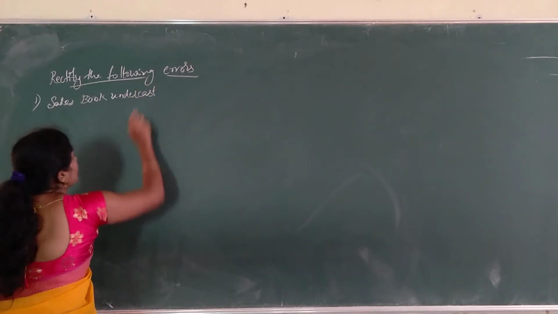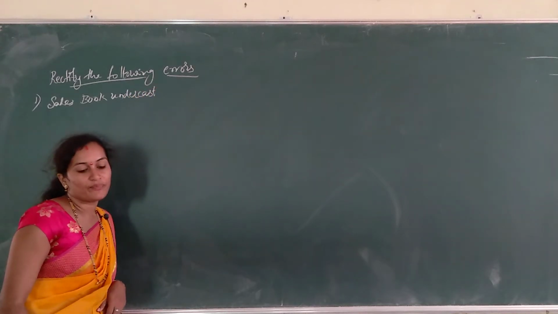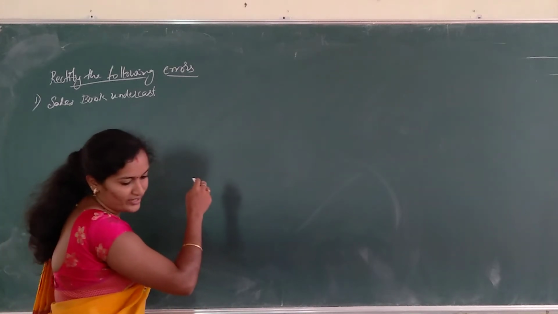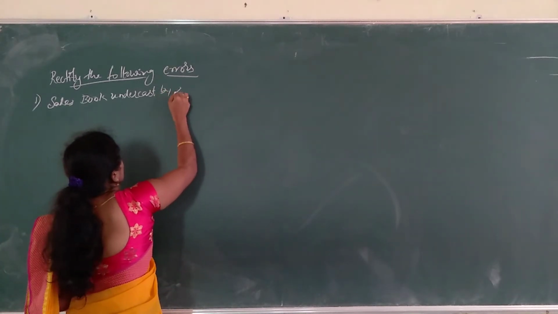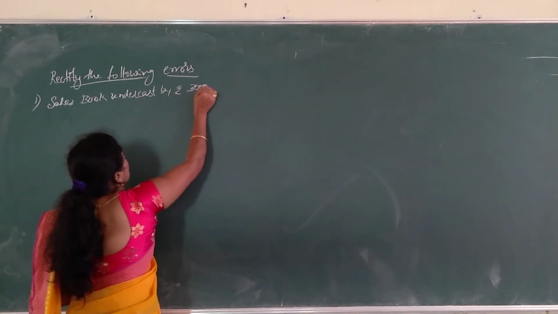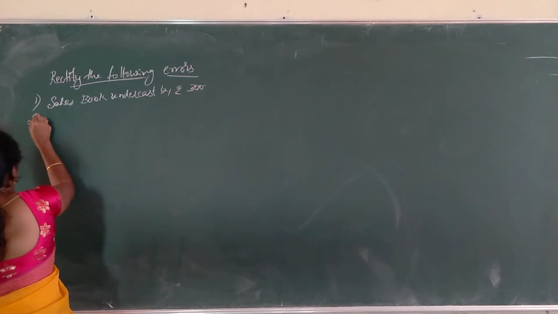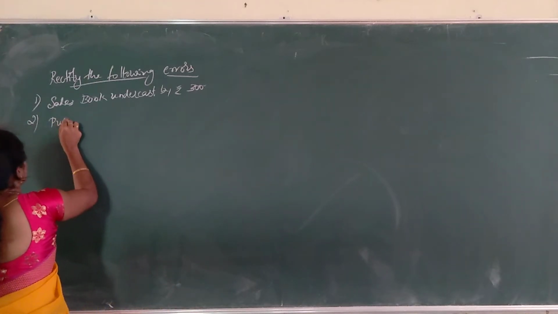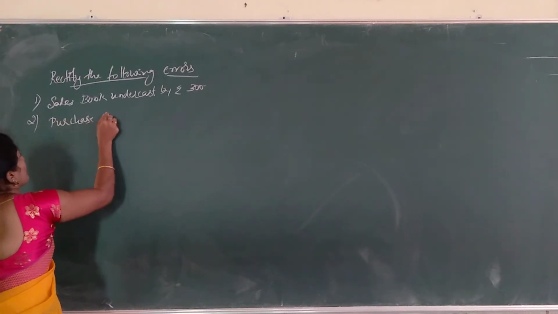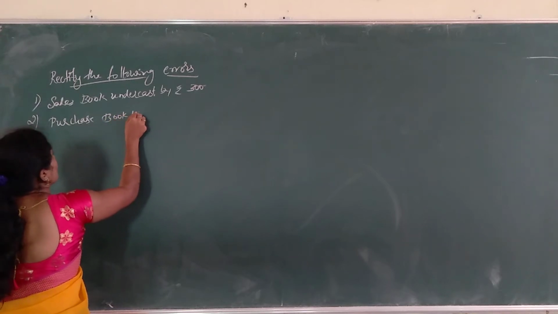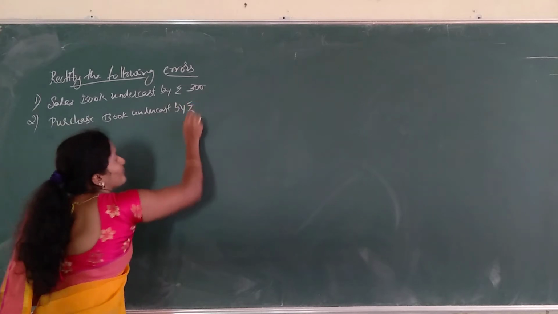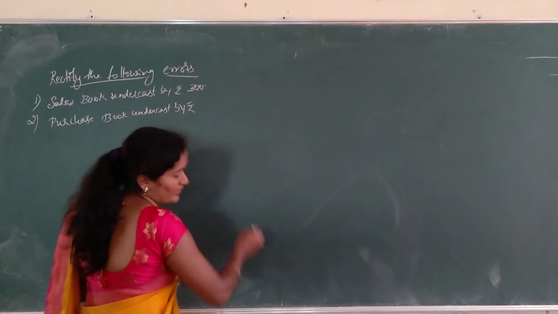See, this is undercast, short amount than the actual. Undercast by rupees 300. Second transaction is purchase book undercast by rupees 400.